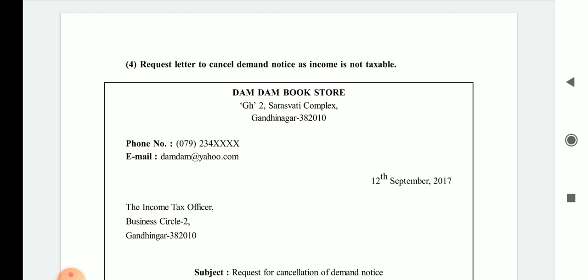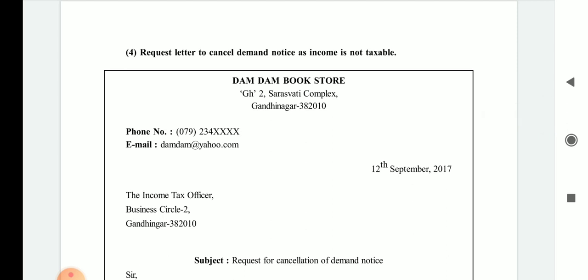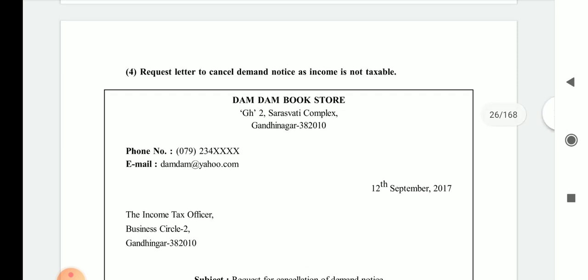If your income is not taxable, you are not forcefully demanded to pay the income tax. So you have to write a letter to the income tax department that your income is quite low, is not taxable, then why do they have to pay the tax and why have they received the notice from the department.